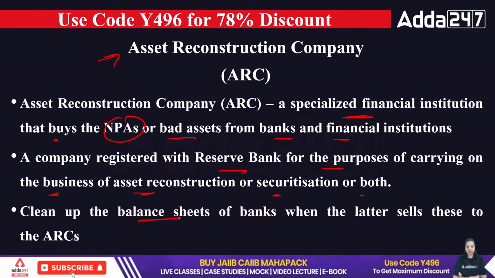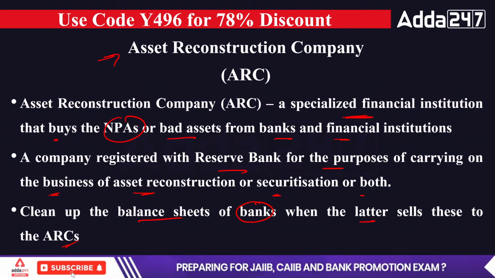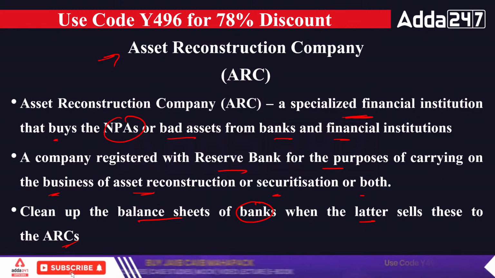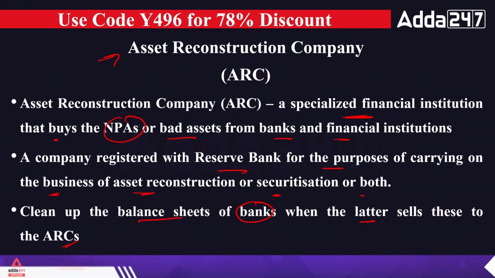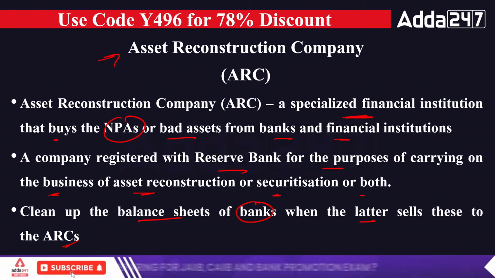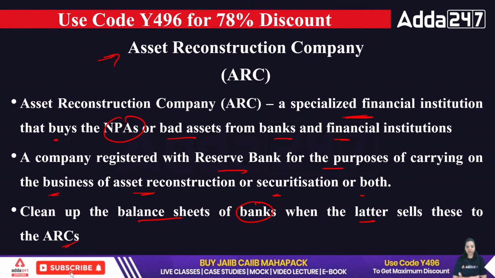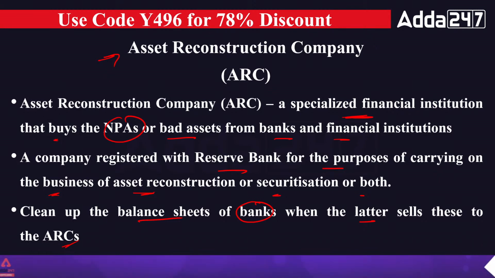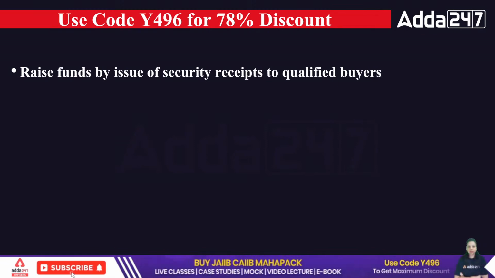So it cleans up the balance sheet of the banks when the latter sells these to ARCs. Okay. So asset reconstruction companies clean up the bank's balance sheet because they purchase the NPA from the bank and they sell that in the market and recover their money. So in short, they are purchasing the NPA of a bank and they help the banks to clean up their balance sheet.